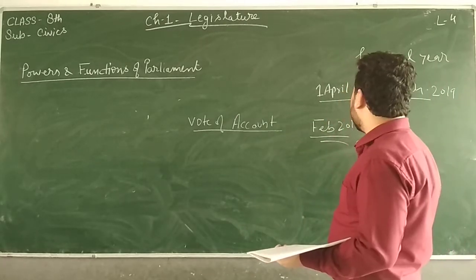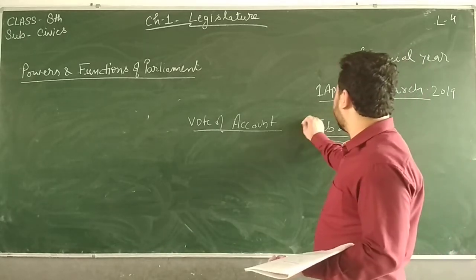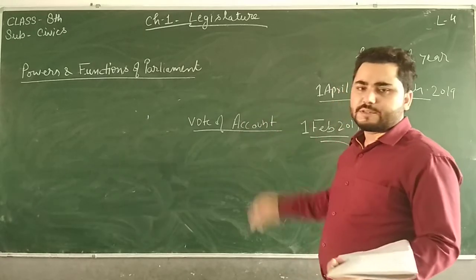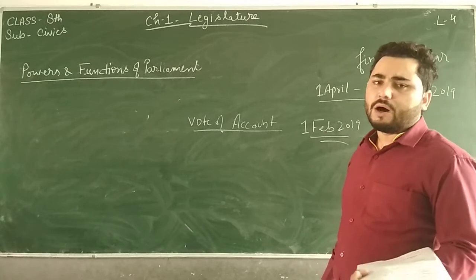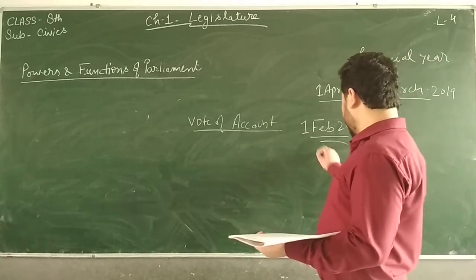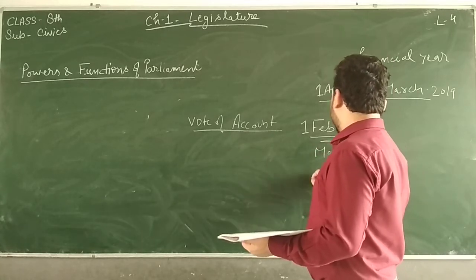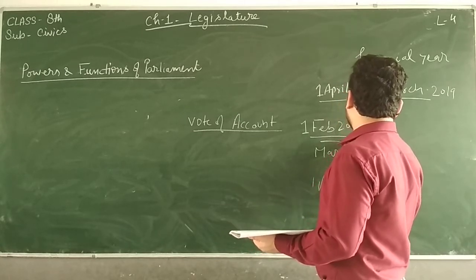Now still 2 months are left, Feb and March. By first Feb of 2019 the money was spent. So how will the government bear the expenses for these 2 months, Feb and March 2019?